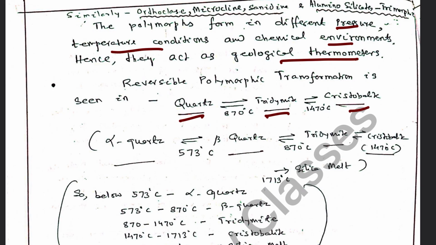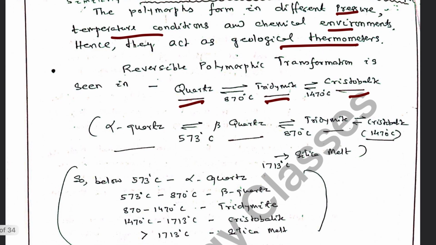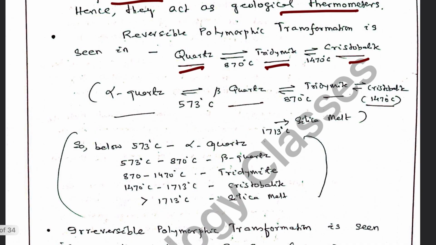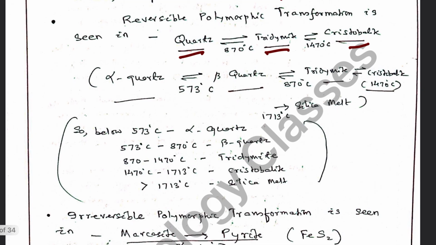It becomes beta quartz after 573 degrees centigrade, and beta quartz may change into tridymite at 870 degrees centigrade and into cristobalite at 1470 centigrade. So these are the different forms of silica. So silica is displaying polymorphism at different temperatures and pressures, as a result of which the morphology changes.